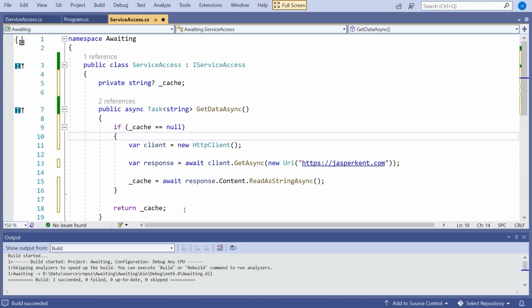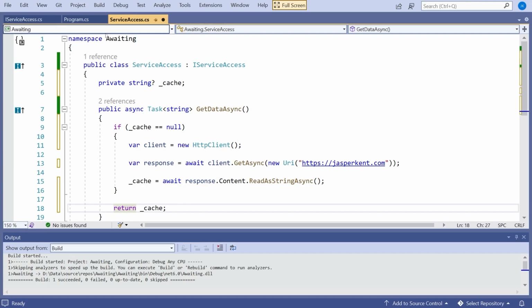And that's something that's worth noticing. Although we said you get a warning if you have an async function that doesn't contain any awaits, that doesn't necessarily mean that those awaits have to be called. So in this case, the second time we come in here, the awaits are going to be ignored because we're going to go straight to returning the cache.